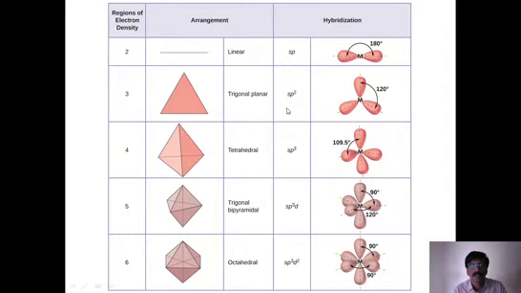Now what happens? Three orbitals are involved. Already we know s is the spherical shape, p is the dumbbell shape. But here look at the hybrid orbitals. These three are hybrid orbitals. See, the shape is the same. Each orbital has the same shape, half dumbbell like, isn't it? And they are distributed in such a direction that the angle between them is almost the same. That means the maximum possible angle is 120. Here it is 120, and on every side it is 120.